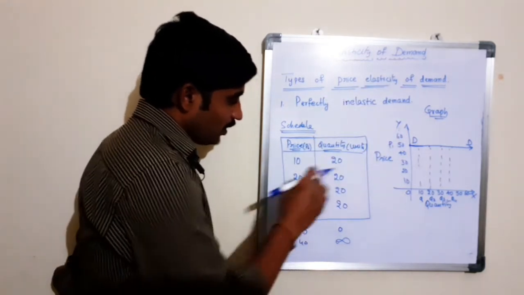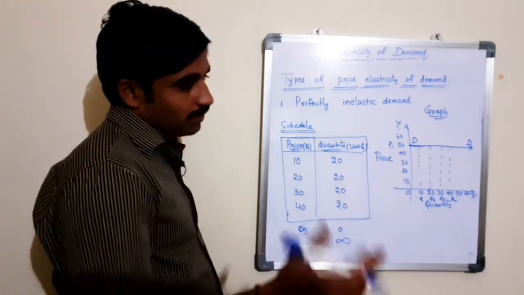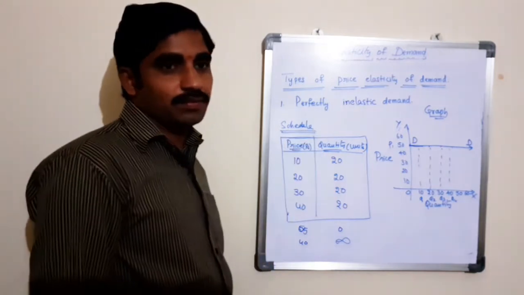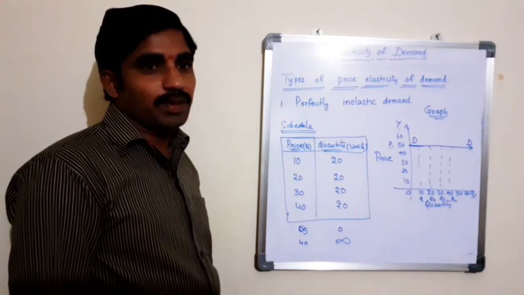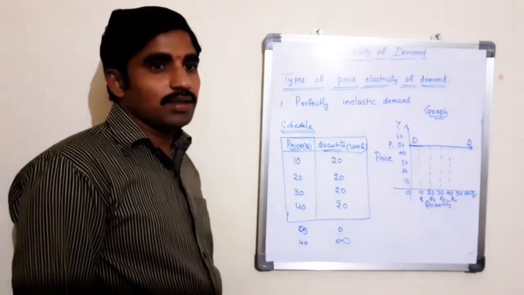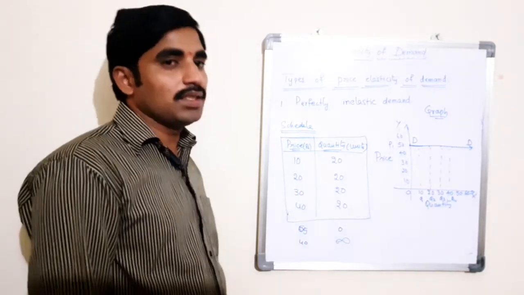If small changes occur here, that will change the situation. In the case of perfectly inelastic demand, the demand curve is represented as a straight vertical line.